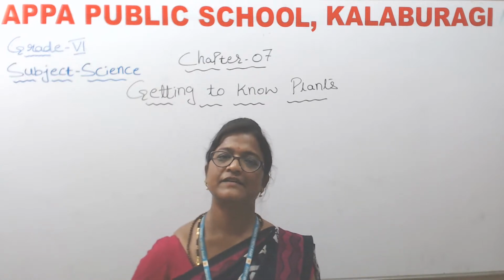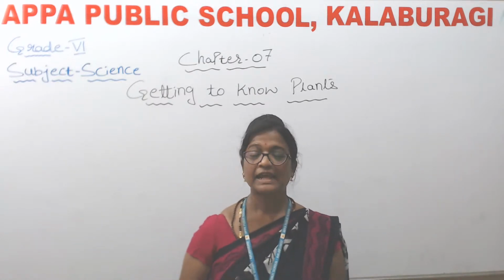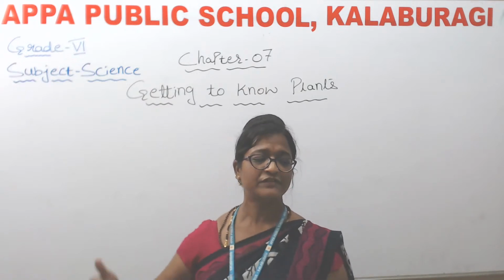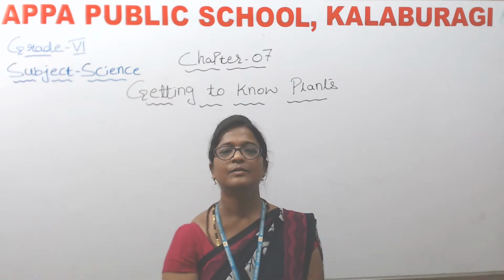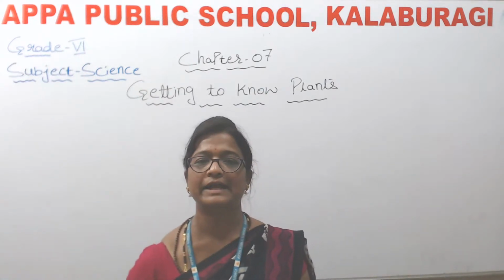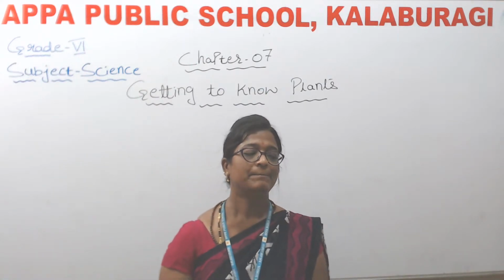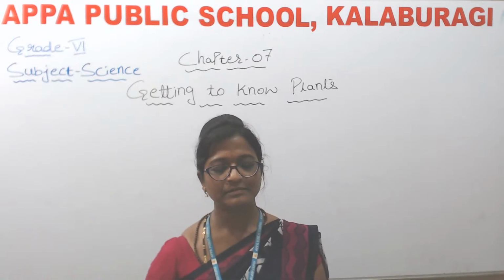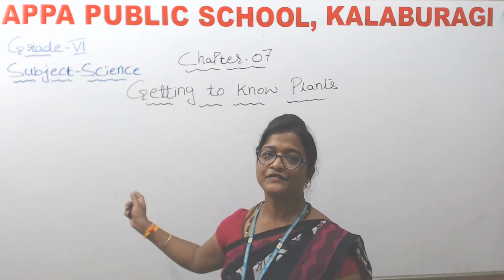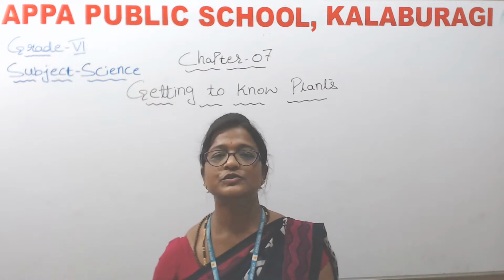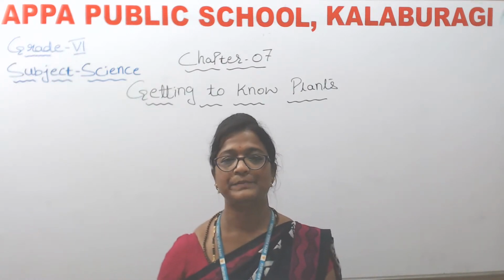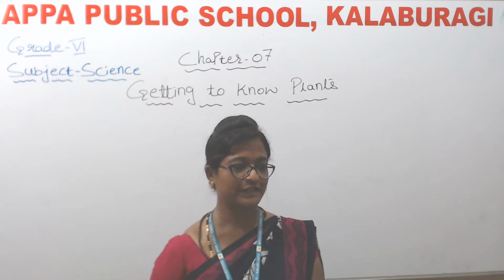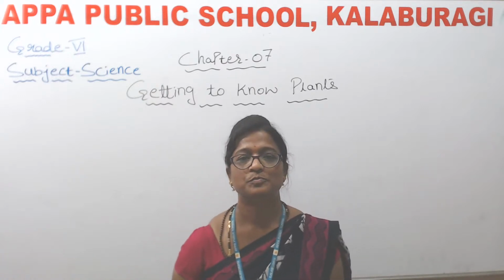Okay, table 7.1, Categories of plants. Whatever we have discussed just now, we should fill in this in your book. First column is plant name. Column 1, again as we have discussed, height. Column 2, stem, and column 3, where do branches appear. Okay, so now first we will talk about the tomato plant.